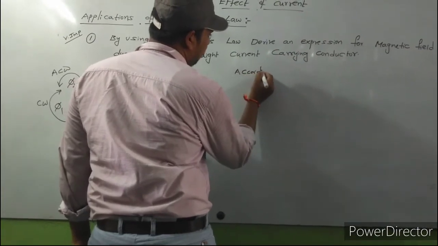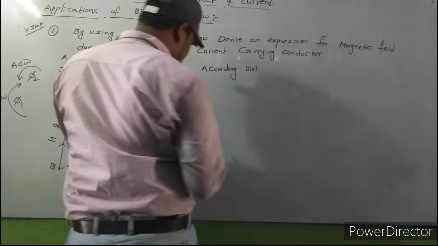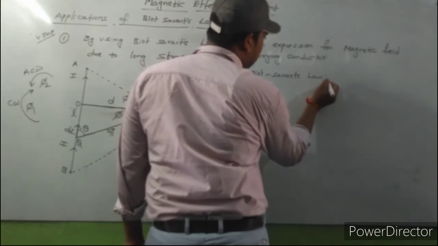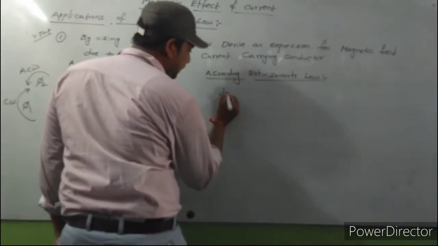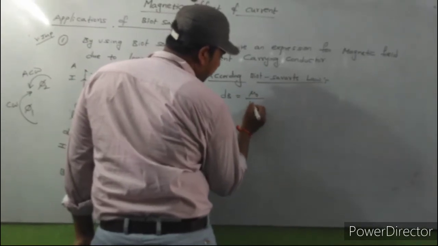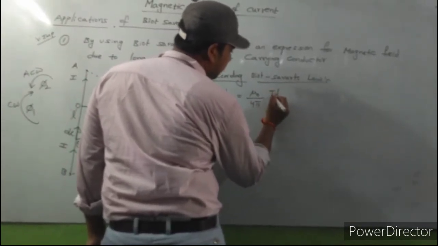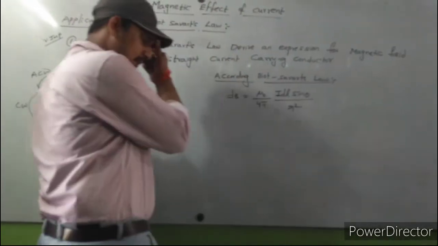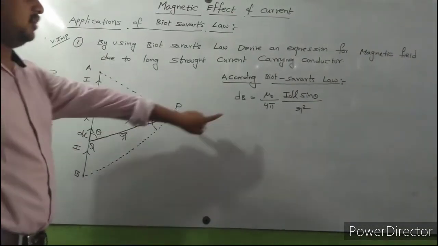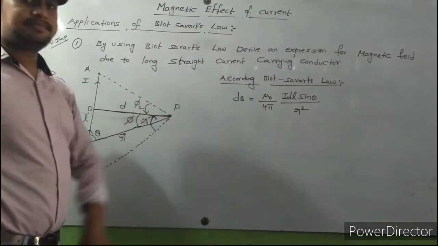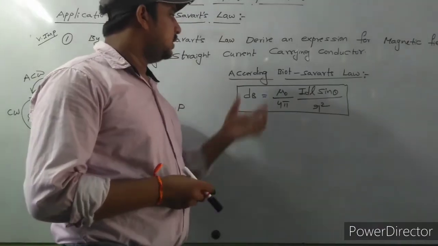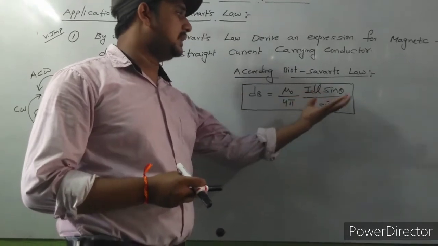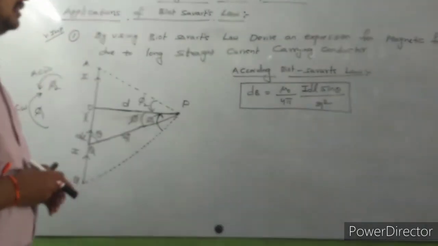According to Biot-Savart's law, dB is equal to mu naught by 4 pi into I dl sin theta by r square. This is Biot-Savart's law formula.